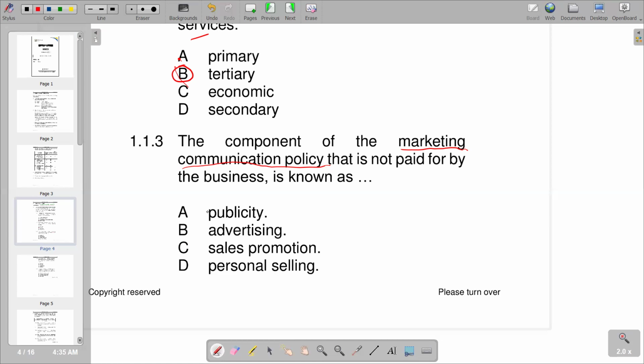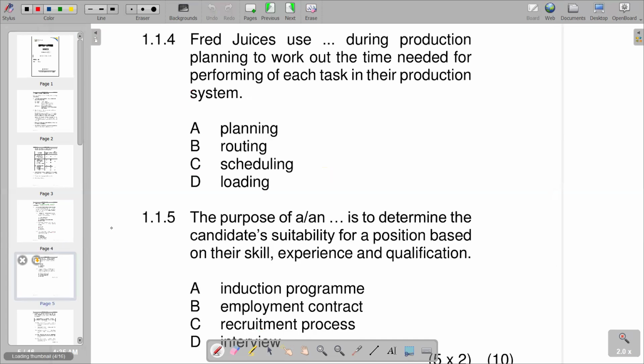So basically, that's what we have in terms of publicity. So we have no cash movement in terms of the process of publicity. So A is the correct response that we have there. So moving on to the next question, which is going to be our 1.1.4.